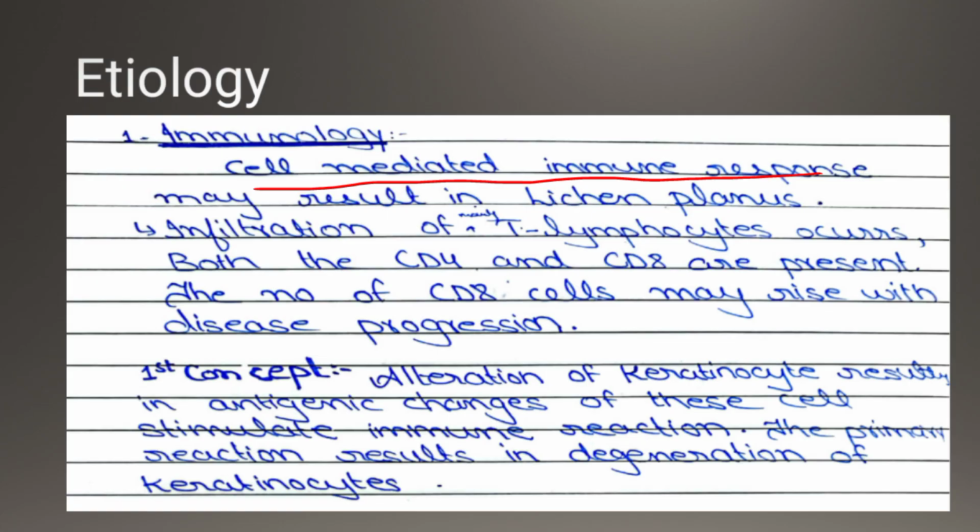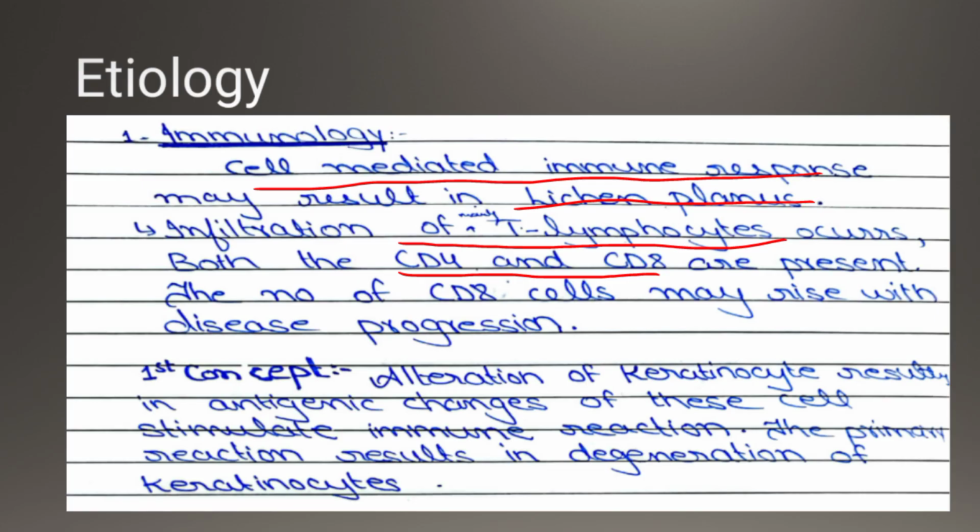B lymphocytes are for humoral immunity, and T lymphocytes are for the cell-mediated response. So basically, it is a cell-mediated response that results in lichen planus, and it mainly contains T lymphocytes, which are CD4 cells and CD8 cells. CD8 cells are also called cytotoxic killer cells.